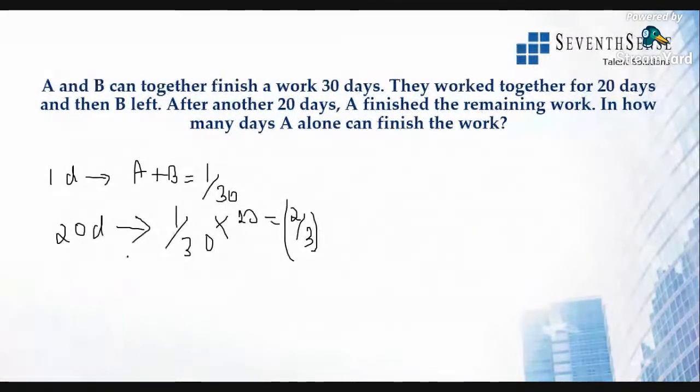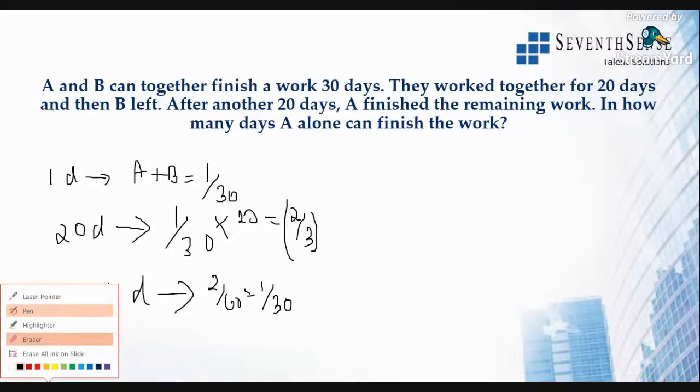So 2/3 of the work will be completed in 20 days. So in one day, then they are doing 2 by 60. That is 1 by 30. That is the meaning of the question. So both together do 1 by 30th of the work per day to complete that one work. Now they're asking the remaining question. I think you have to go with the previous one itself. All right, previous one itself.